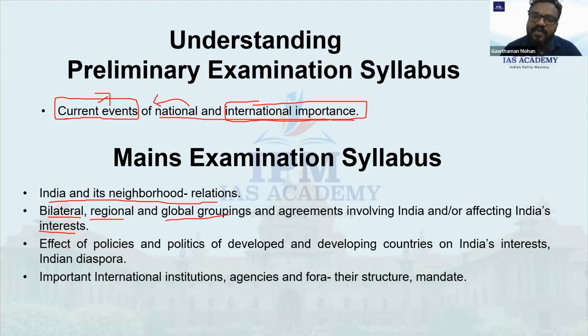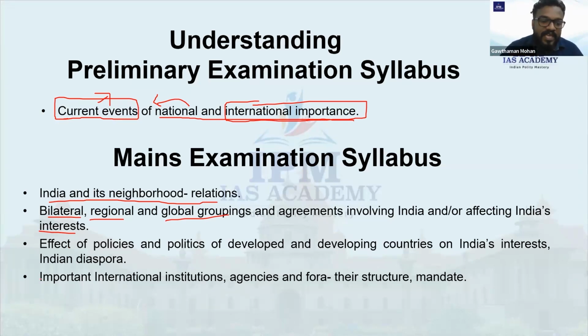What are the things we were discussing? Those groupings we need to carefully watch, and which groups have a relation with India. Recently, just take 1 year only, because we are going to write the 2024 examination. So in this year, what is happening with these groupings? And what are the recent developments, how are they affecting India? This should be our perspective, because our syllabus also says that. What is its impact or effect on India's interest? That is what we need to understand. From that perspective only you should look at it.